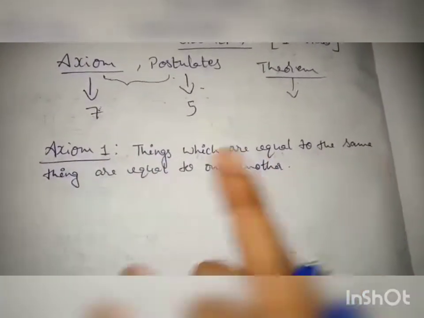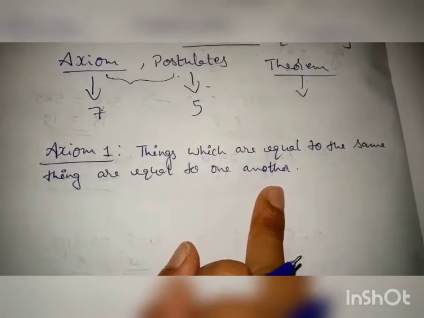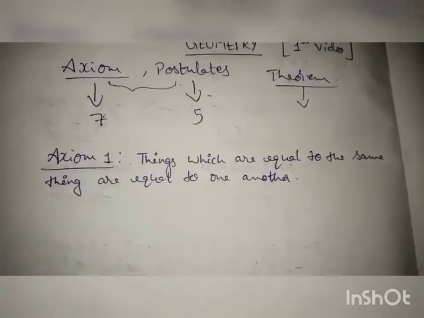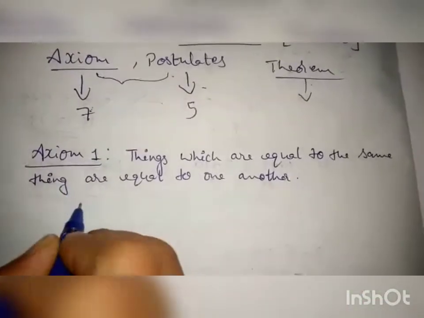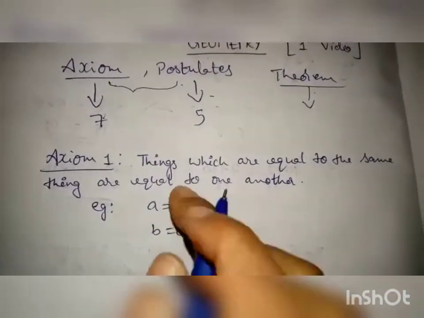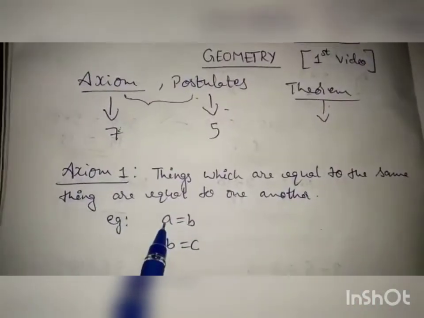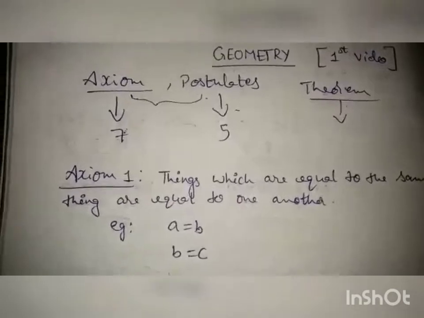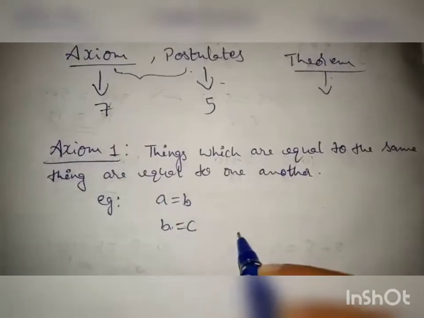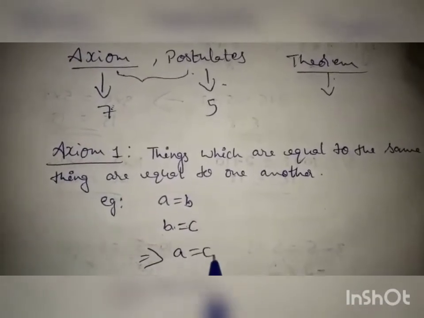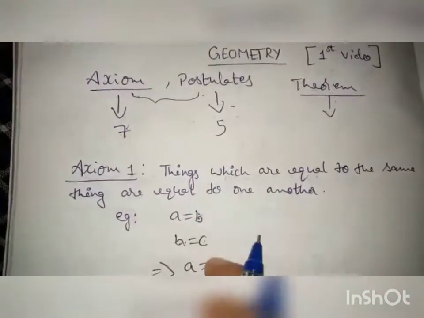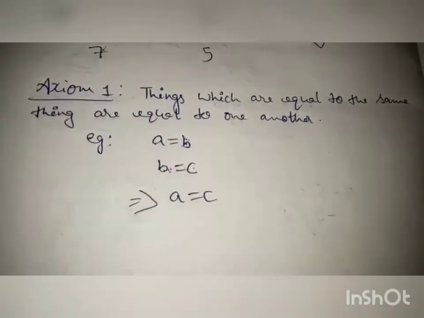Things which are equal to the same thing are equal to one another. So what does it mean? For example, if we say A equals B and B equals C, by seeing these two, what can we say? A and C are also equal, right? A equals C. It is obvious.